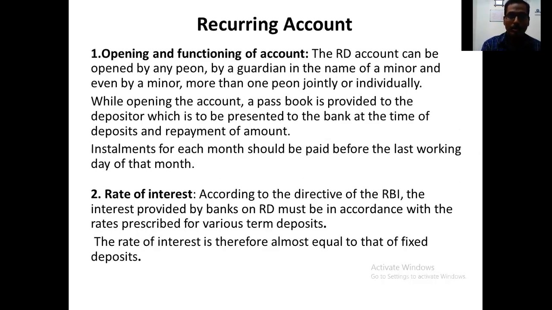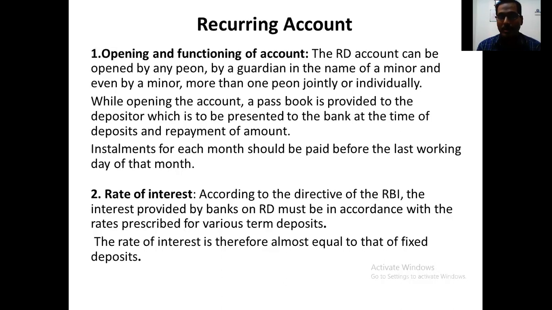So, recurring account opening and functioning of the account. The recurring account can be opened by anyone, by a guardian in the name of a minor, and even by a minor, more than one person, jointly or individually. While opening the account, a passbook is provided to the depositor, which is to be presented to the bank at the time of deposits and repayment of the amount. Same like the saving account.